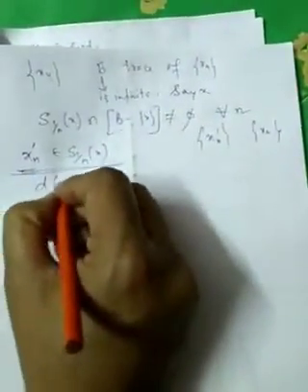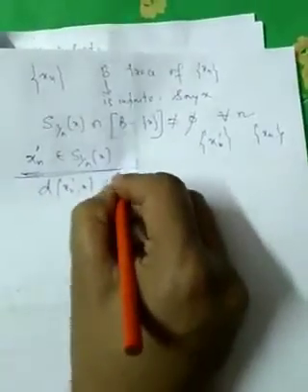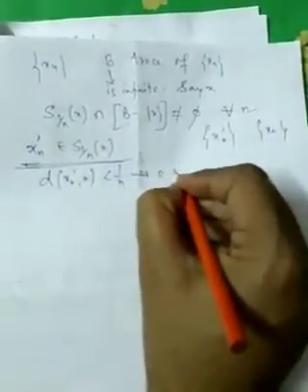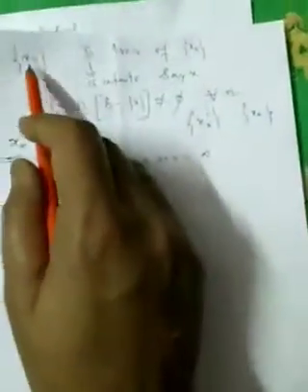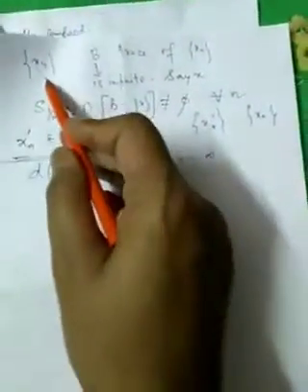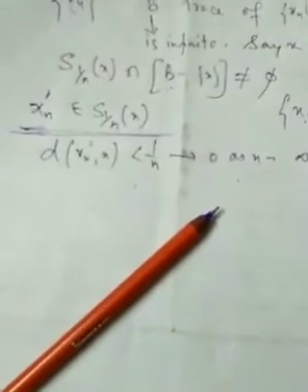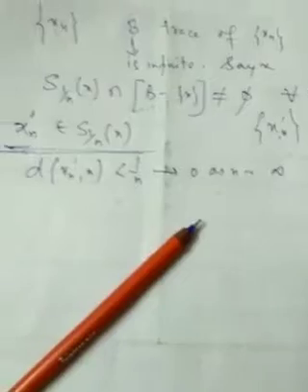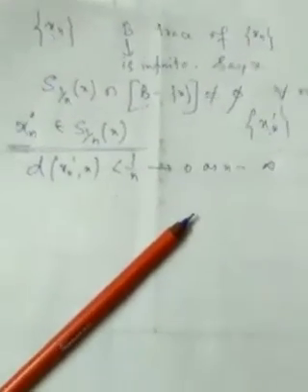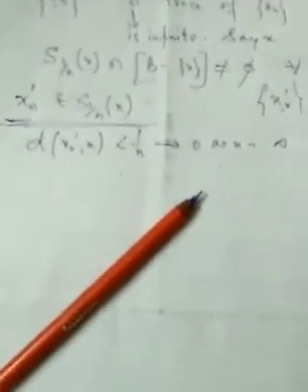And as it satisfies this condition, d(x_n', x) is less than 1/n, that tends to 0 as n tends to infinity. So the subsequence is convergent. So the sequence has a convergent subsequence, so it satisfies the Bolzano-Weierstrass property. That is the theorem: if a metric space is sequentially compact, then it satisfies the Bolzano-Weierstrass property, and if it satisfies the Bolzano-Weierstrass property, then it is sequentially compact.